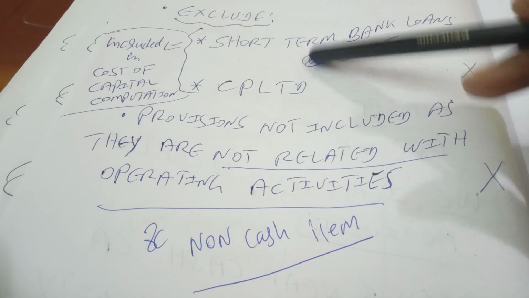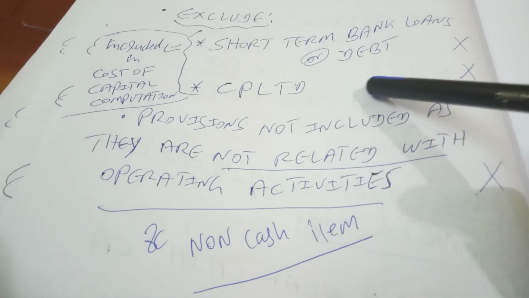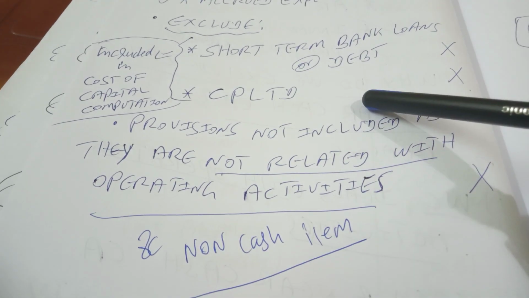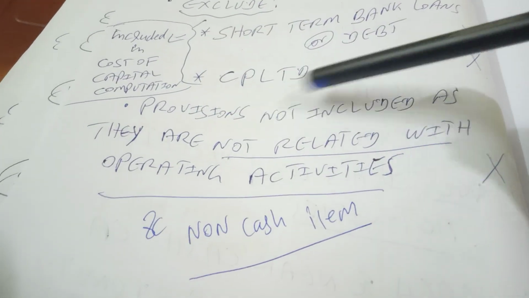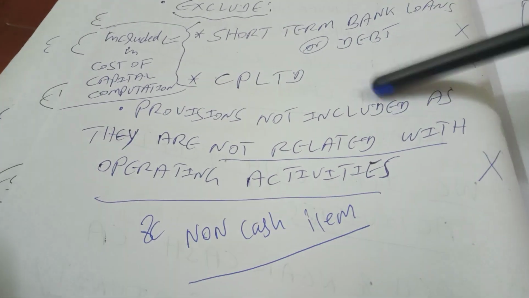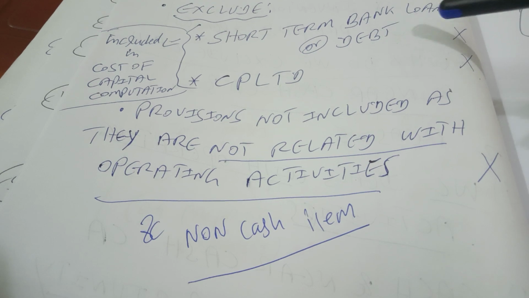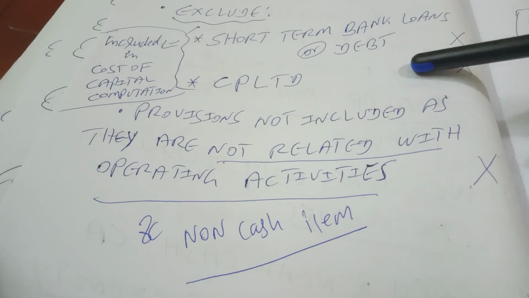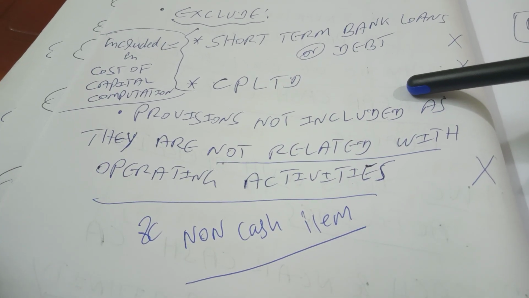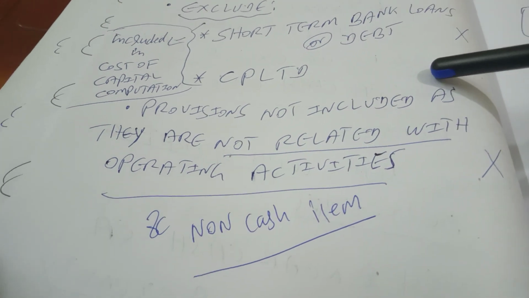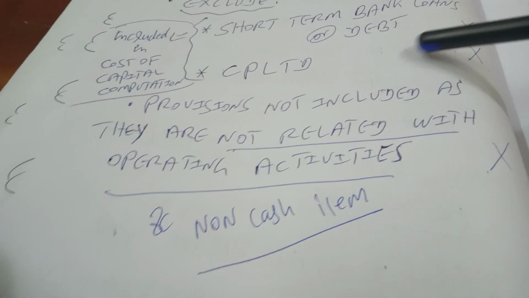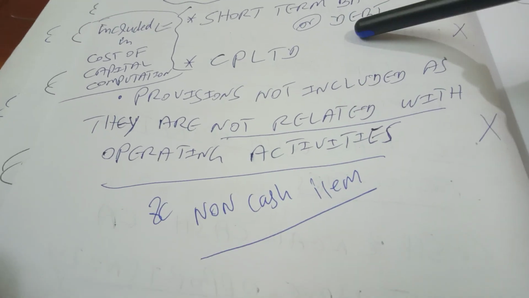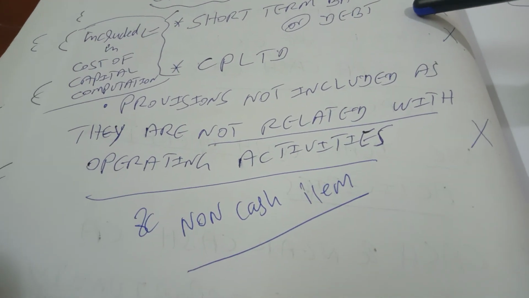So the first two, that is short-term debt and current portion of long-term debt, are included in the computation of cost of capital. If we include these two again in working capital computation, then we are going to double count these items, which will not help us in arriving at the right valuation of company or arriving at value for any decision. That's why we don't take these two items in the computation of working capital.